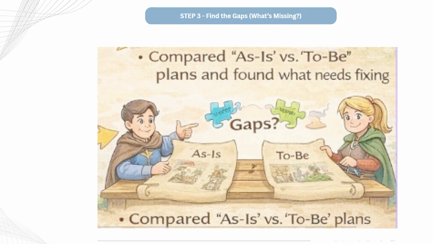And as step three, find the gaps, what's missing. Next, they compare the current kingdom versus the future kingdom. Example gaps are: today there are 3 messengers, but the future needs 10 messengers. Today farmers are using old tools, and for the future we need better tools. Today there is too much paperwork, and in the future we need faster information systems. These differences were called gaps, like missing puzzle pieces.